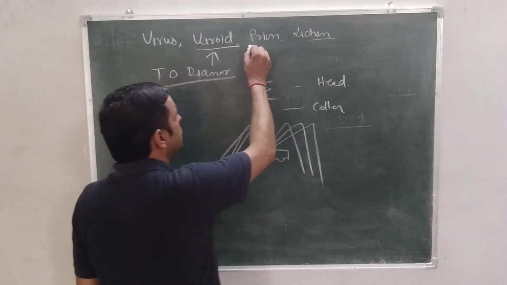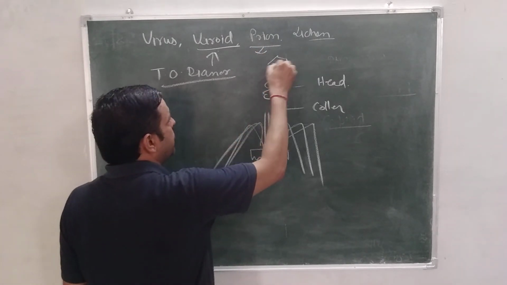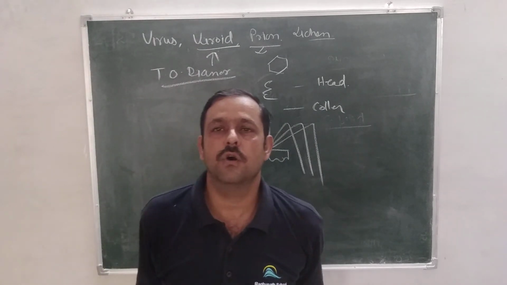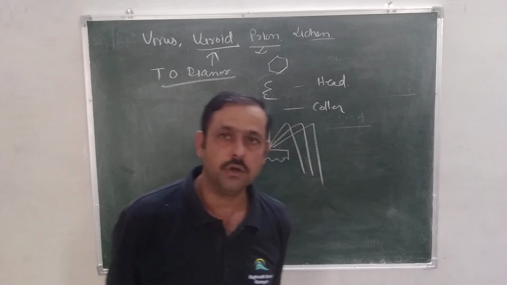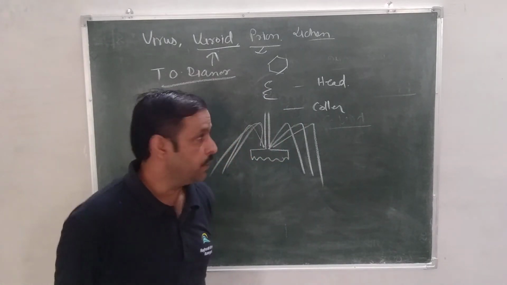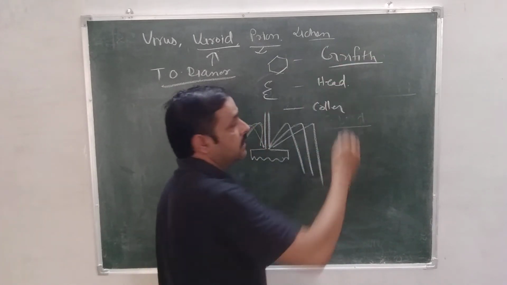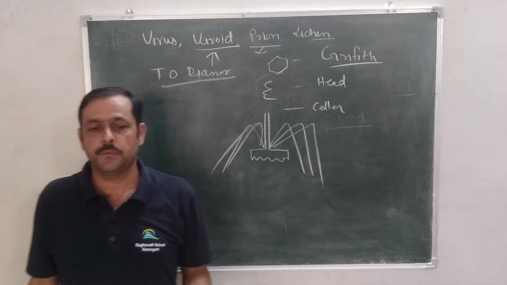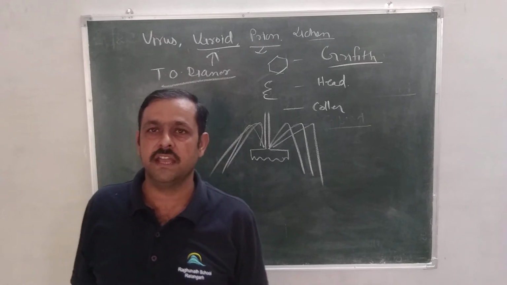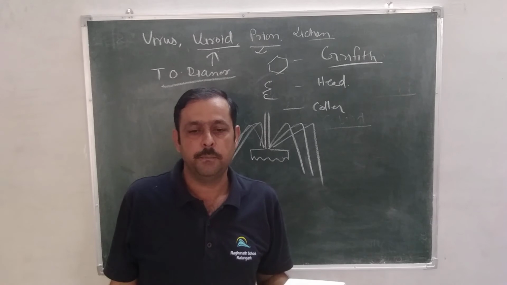Now prion. What is prion? Prion is the only cover of virus, means the protein coat or capsid is called prion, which is more harmful than viroid, and it was discovered by Griffith. It spreads fatal and neurodegenerative diseases like Alzheimer and Parkinson disease are spread by prion.